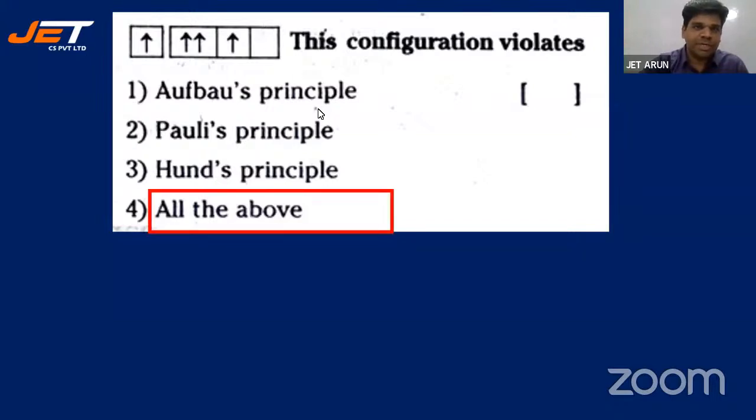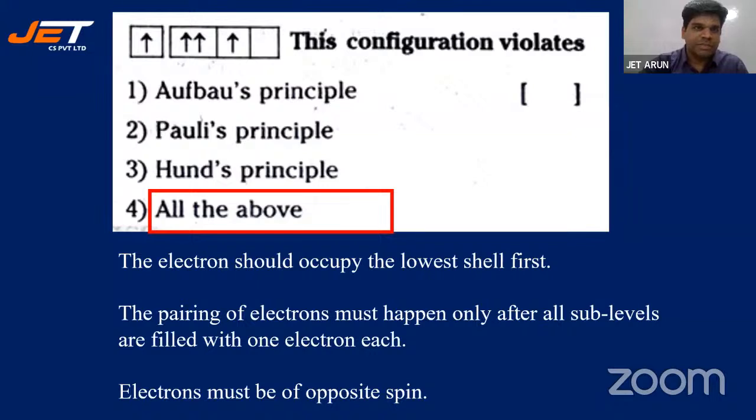It's 4, students, absolutely right. Aufbau principle, Pauli's exclusion principle, and Hund's rule. All 3 are violated in this electronic configuration. Here is a statement, students. The electron should occupy the lowest shell first. The pairing of electrons must happen only after the sublevels are filled with 1 electron each. And electrons must be of opposite spin. Note here that they are not of opposite spin here. All right. Let's go for the next one.